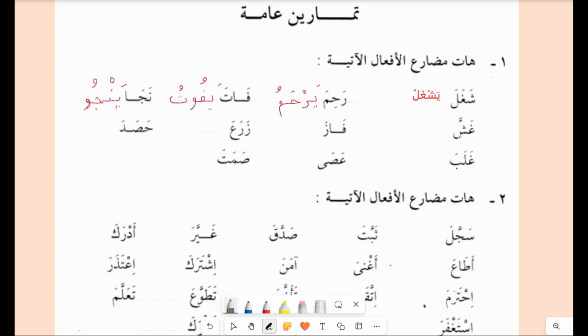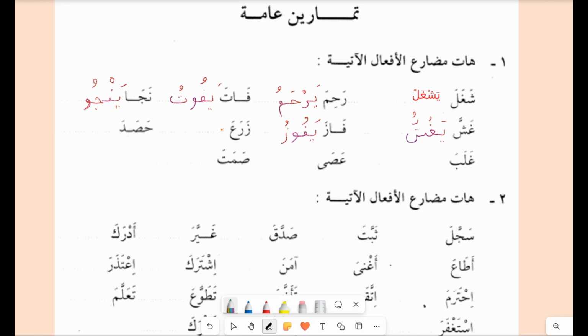Ghassa, now this is a doubled letter with shadda. Yaghussu, with the shadda over it. Then faza, now this has an alif in between. These are all rules. When you learn morphology, you will know how. But in Madina Book 3 you have some lessons, and also in Madina Book 2, where you will learn how these alifs change in the present tense. So what is the word faza? Faza, yafuzu. Now it changes to waw, yafuzu.